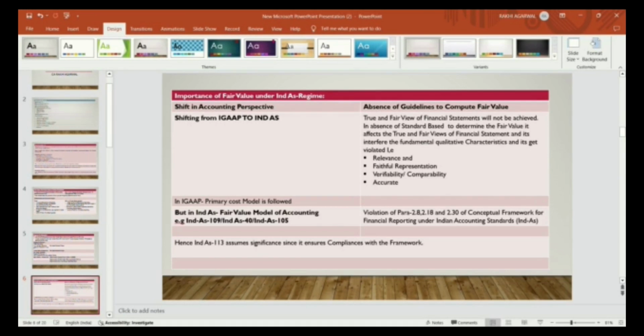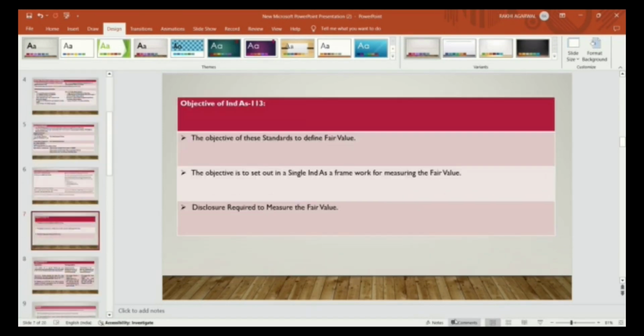Hence, Ind AS 113 assumes significance since it ensures compliance. Now, the objective of Ind AS 113. What was the objective of the standard? The purpose of this standard we had discussed. We have also discussed the need of this standard, why this standard is important. Now we are going to discuss the objective of Ind AS 113.